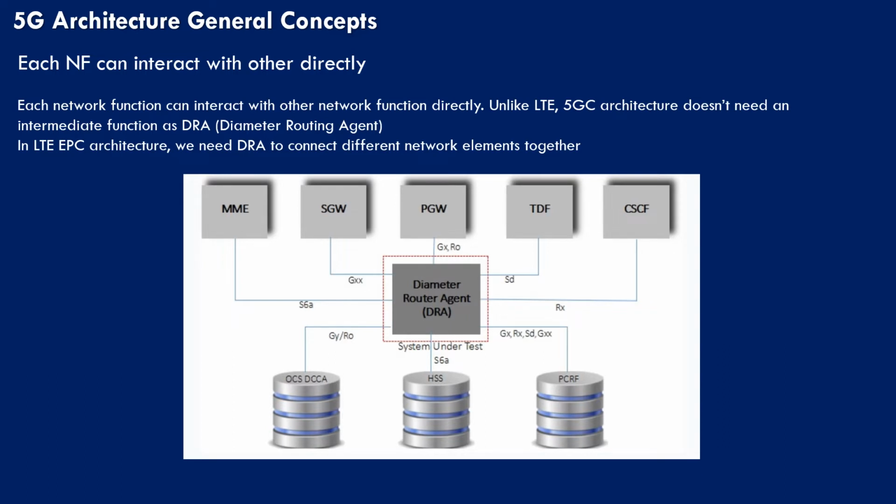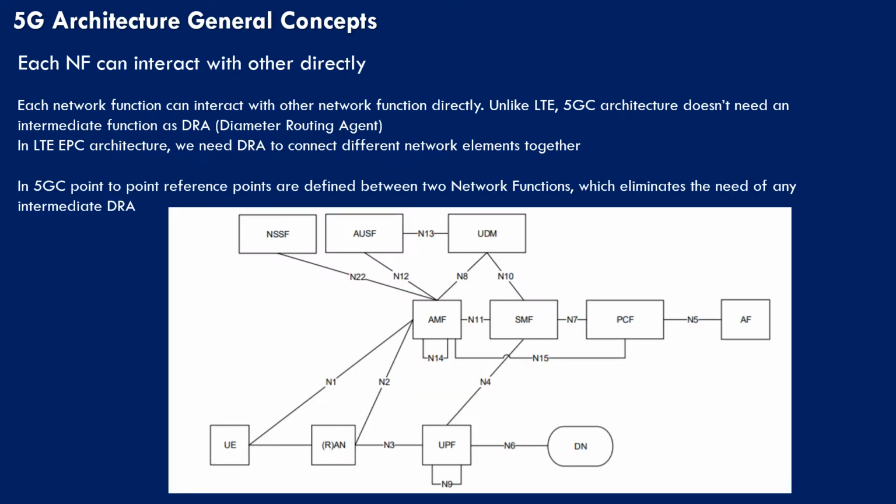in between them. Now let us see how the point-to-point reference architecture in 5GC helps to eliminate the need for an intermediate DRA. So these are the 5G network functions. If you see, most of the network elements are connected to each other with reference points, which means there is no need for any intermediate routing agent to route the traffic or control signaling from one network function to another.